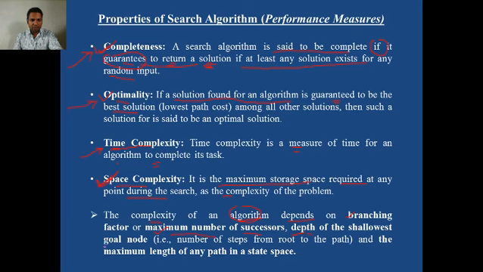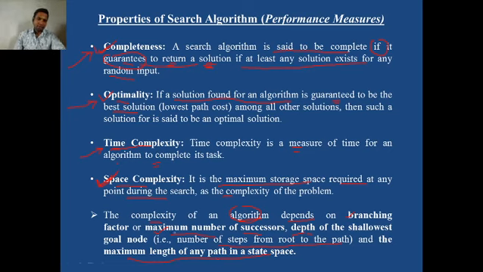And depth of the shallowest goal node. That is the number of steps from the root along the path, meaning the number of nodes in between the start node and the goal node. So this is nothing but depth. And also the maximum length of any path in the state space.